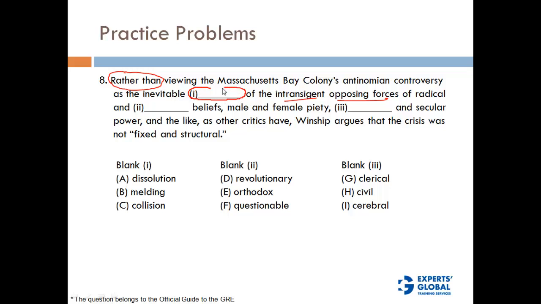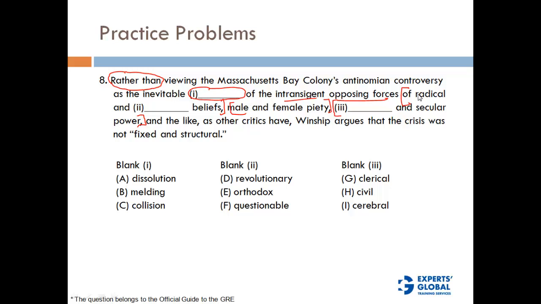It's a dash of opposite forces of radical and dash beliefs. Now see, if you parse the sentence correctly, you will see that forces of radical and dash beliefs, this is one piece, male and female piety, another piece, and the third piece is dash and secular power, right? So these are the examples used by the author to show the intransigent opposing forces.